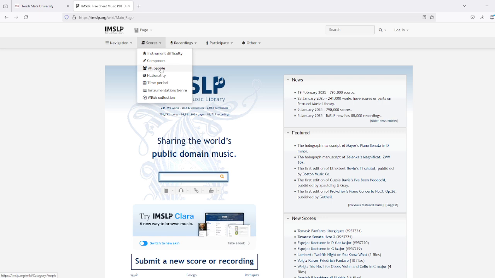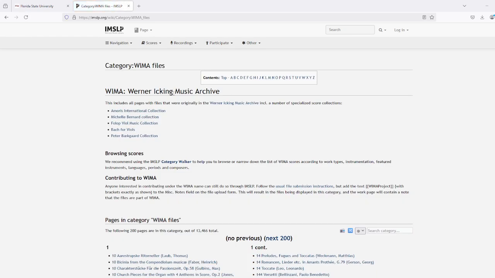These elements range from instrument difficulty, composer, the people that have interacted with the compositions, that could be translators, arrangers, editors, the nationality of the composer, the time period in which the piece was composed, the instrumentation of the piece, and this awesome collection is the Werner Icking Music Archive, which is 5 distinct collections of rare musical compositions. The recordings are also organized by composer, performer name, and commercial recordings.